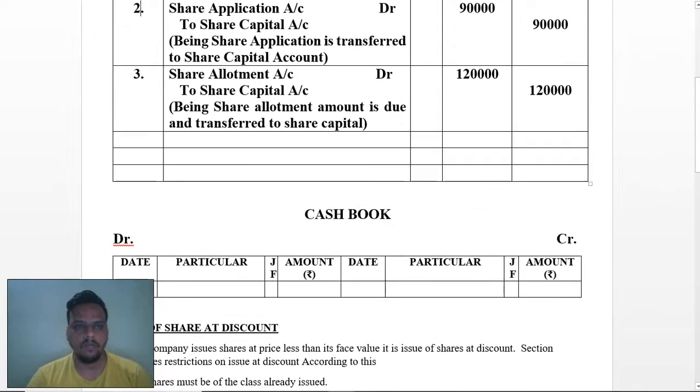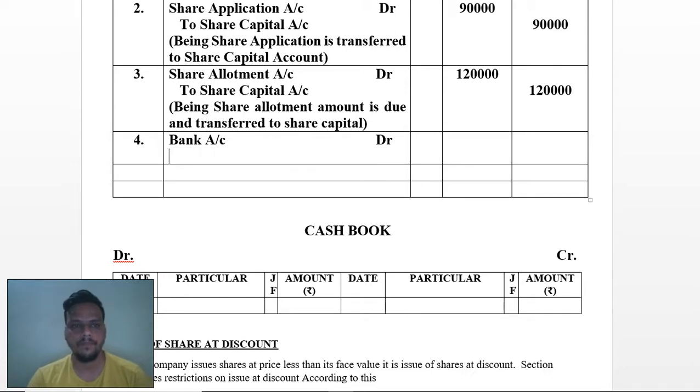Now we are going with the entry number 4. In that, the amount you will be receiving. So what is the entry? Bank account debit to share allotment account.